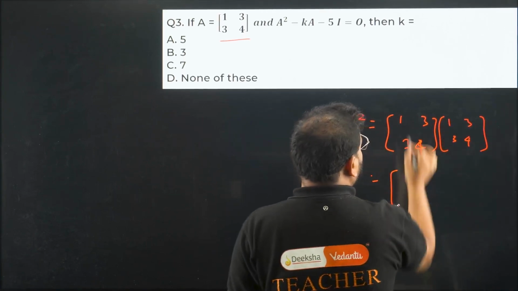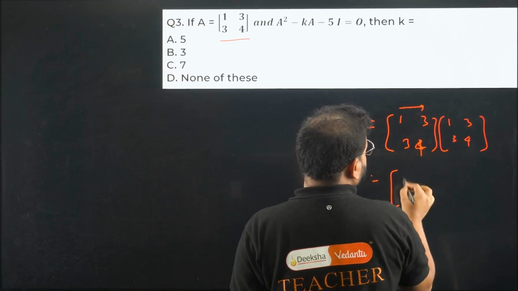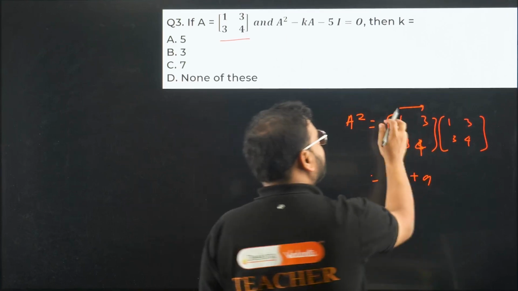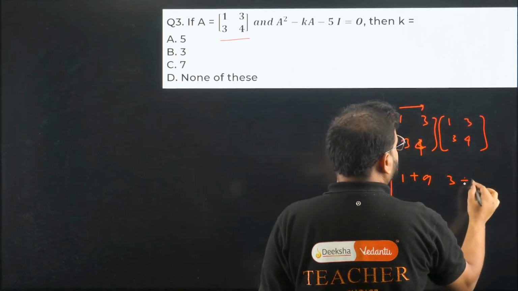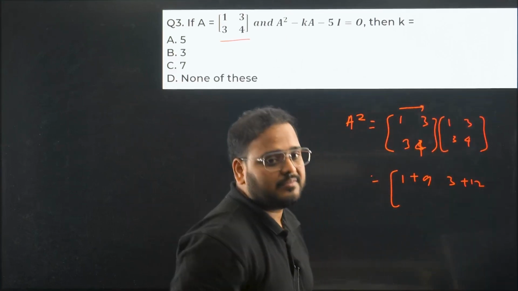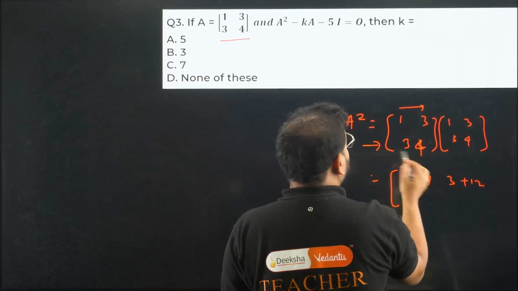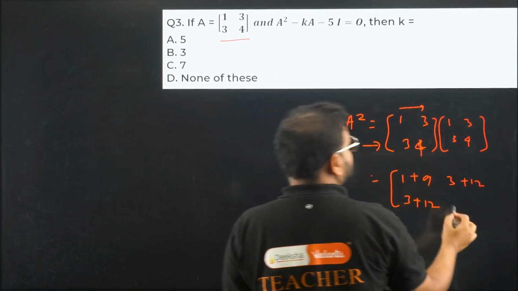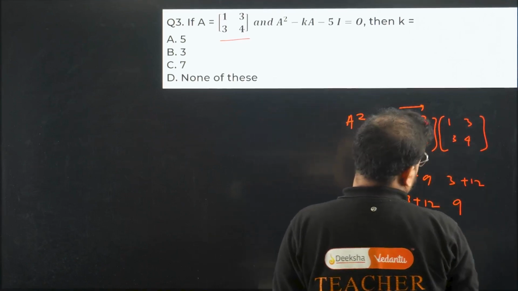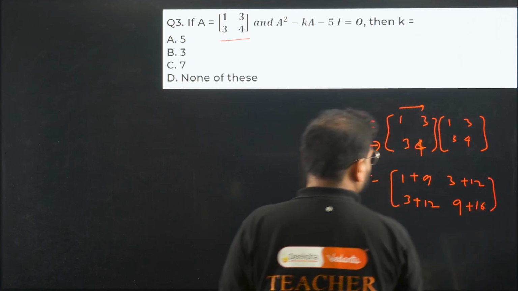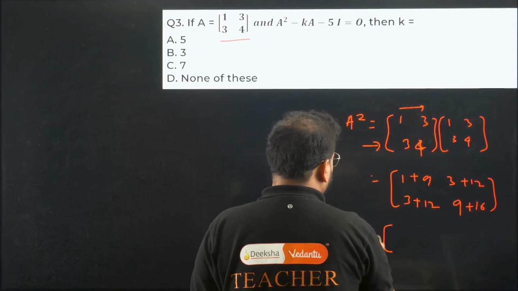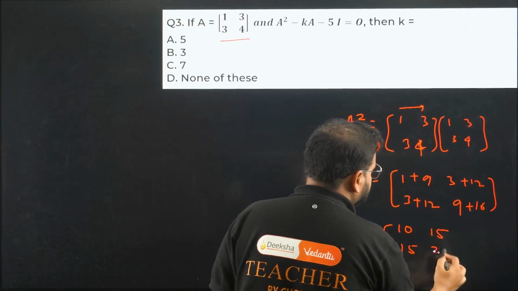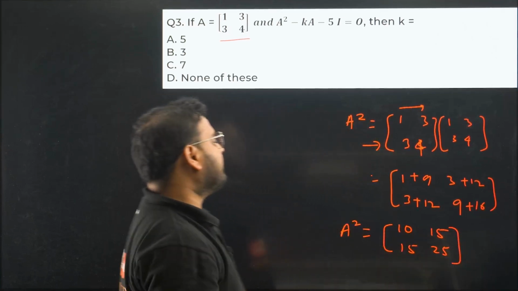Multiply row to column. 1 into 1 is 1, 3 into 3 is 9. Again 1 into 3 is 3 and 3 into 4 is 12. Last one, second row: 3 into 1 is 3 and 4 into 3 is 12 again, and 3 into 3 is 9 and 4 into 4 is 16. Check the result: my square of A is coming out as 10, 15, 15 and 25. Correct?